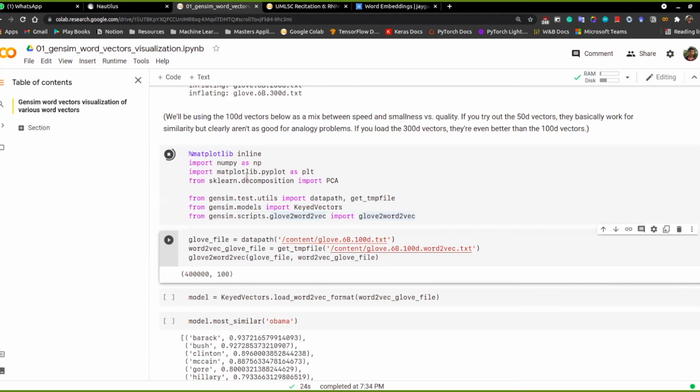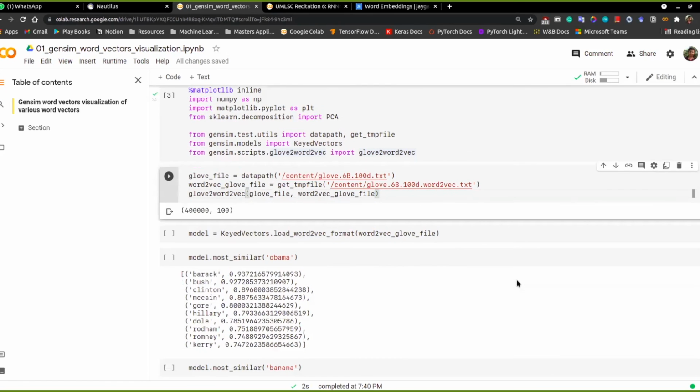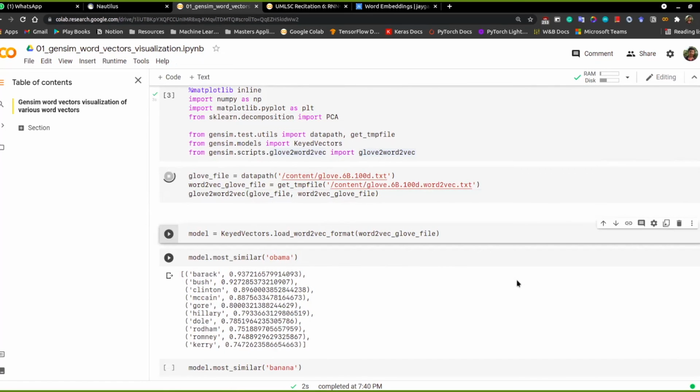Here we import PCA, which we'll use to reduce the dimensions. Word vectors are typically 50, 100, 200 and 300 dimensional. Here we are using 100. Depending on the problem you can use different sizes, but typically the higher the dimension of the word vector, the better, so 300 is typically the better choice. There is also FastText, which you should look at later on. It was a recent one, from 2017.